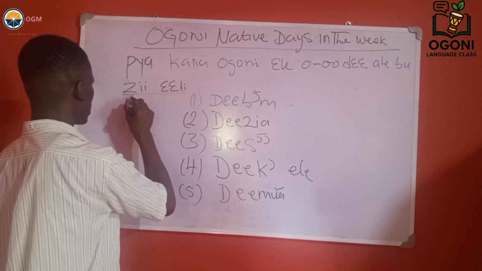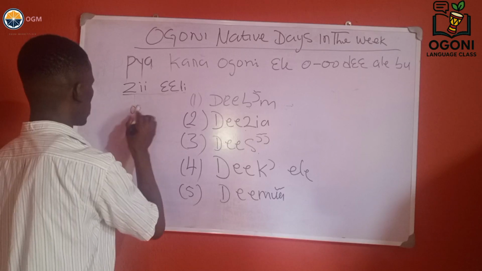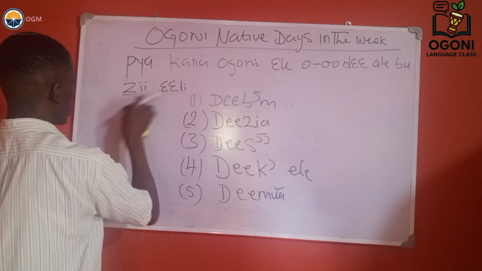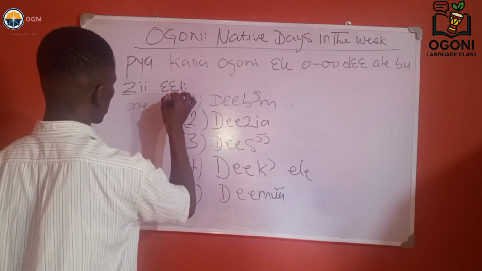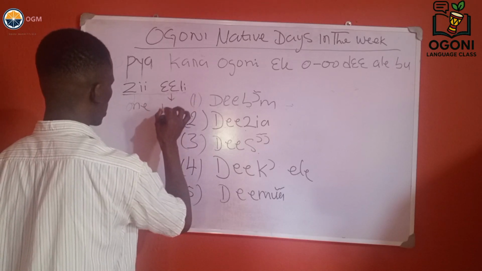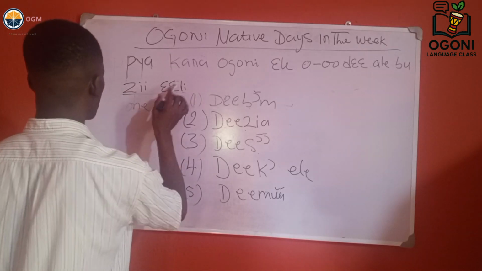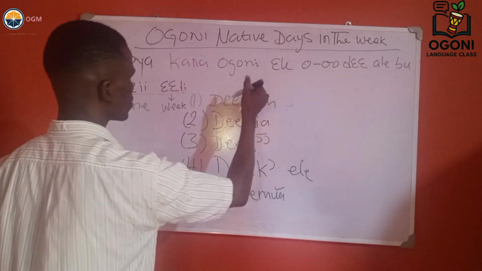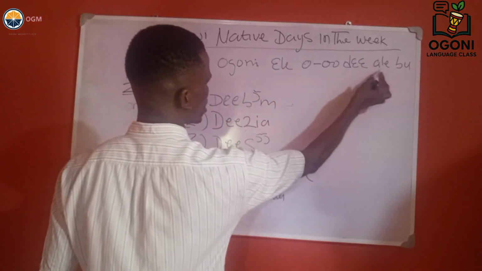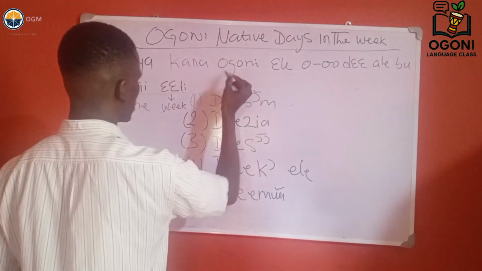Zin is 1, while Eli is week. So Zin Eli is 1 week. So the people of Ogoni have 5 days in a week. This is the meaning of this.